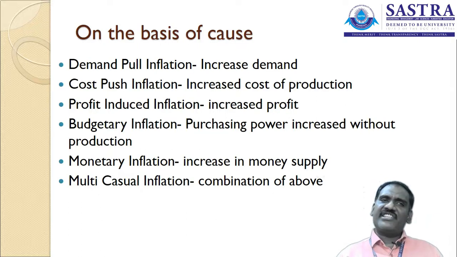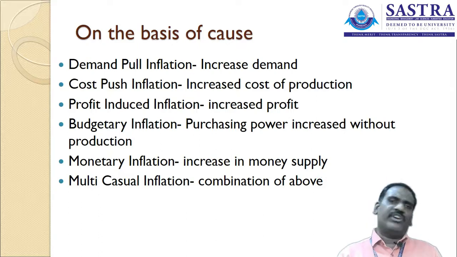And multi-causal inflation is a combination of the above. Take one particular example, like demand pull inflation. There is a reason: increased demand among the people. They are purchasing the products, and automatically the prices are increased. Why is the demand increased? Because the people might have increased salary, increased income. The people are interested in buying the particular product. So we can take it that monetary inflation is also influencing.